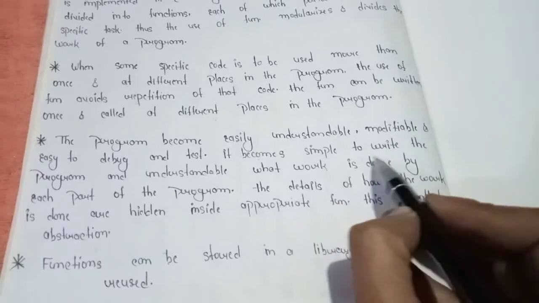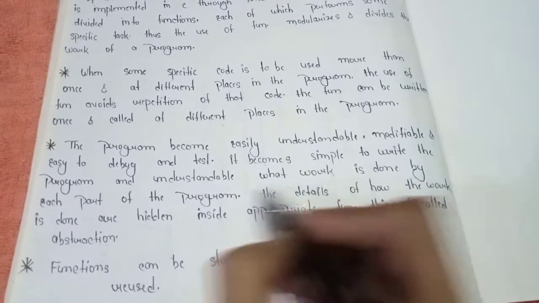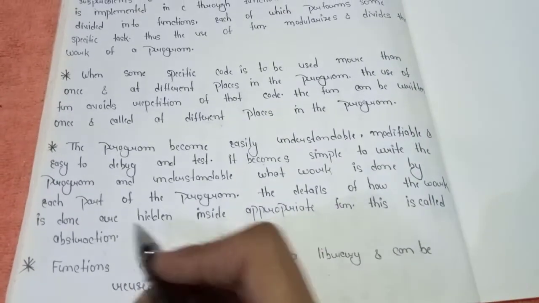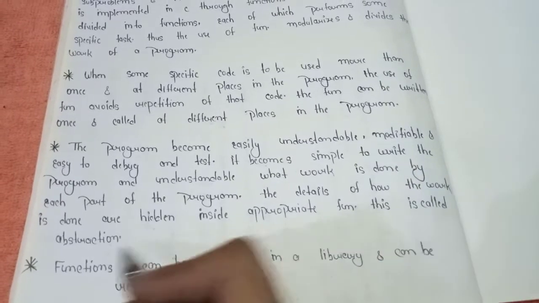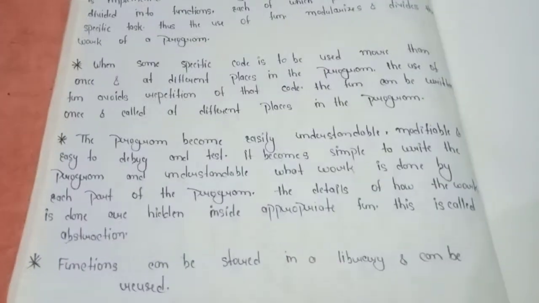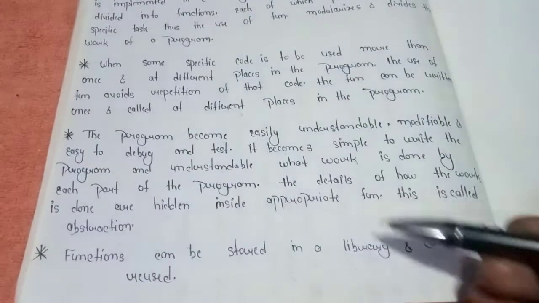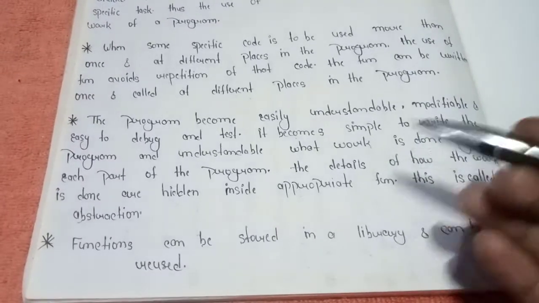Now the third one is that the program becomes easily understandable, modifiable and easy to debug and test. It becomes simple to write the program and understand what work is done by each part of the program. The details of how the work is done are hidden inside the appropriate function. This is called abstraction. Means with the help of abstraction we can easily understand our program's code.